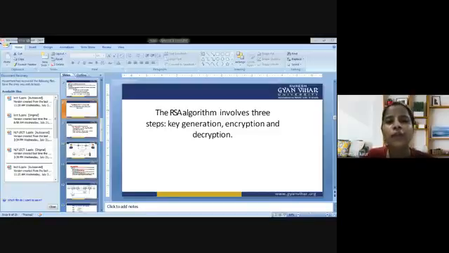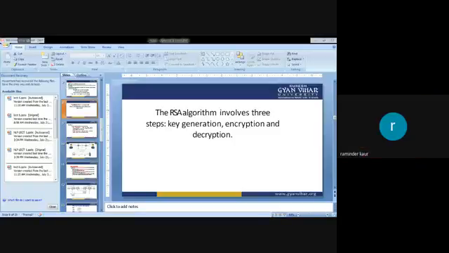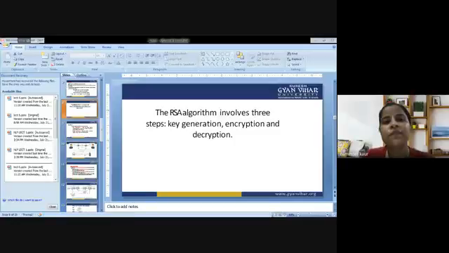Now, what is the algorithm? In mathematics and computer science, an algorithm is a finite sequence of well-defined, computer-implementable instructions that are typically used to solve a class of specific problems or to perform a computation. So algorithms are always unambiguous. Unambiguous means they do not lead to any confusion and are used as specification for performing calculations and data processing. So they could be based on mathematical problems.